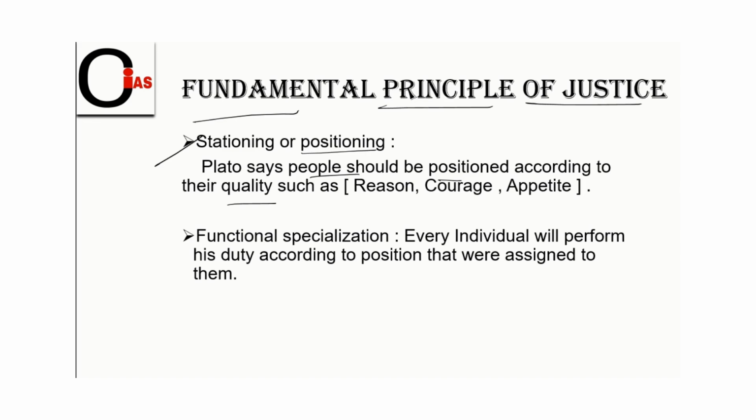After the position is given, now there is functional specialization. Here every individual will perform his duty according to the position assigned to him. So the first process was positioning. For example, if a person is assigned to ruling, he should only go for ruling. If the person's courage is prominent, he should go for security. Whatever position is given, that individual has to work for that only.